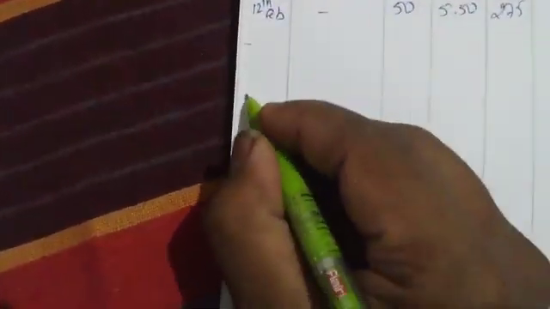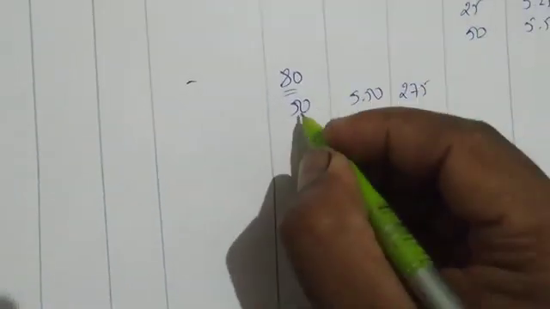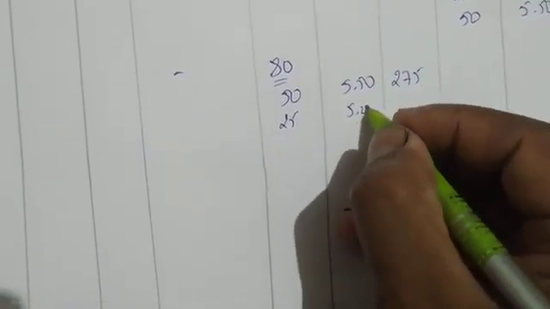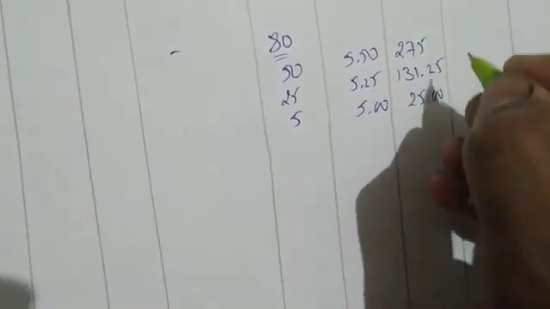Okay, next March 6th they have issued. Sorry, February 14th they have issued. So let us write here 14th Feb. How many units have they issued? 80 units. So no requisition number. We have to issue 80 units. So first we have to issue from the 50: 50, 5.50, 275. And how much do we need? 25 we have. We need 30 more, but we can give only 25, 5.25, 131.25. Still how much do we need? 5 we need. 5 at 5 rupees, 25. Okay, done. Put a dot here.